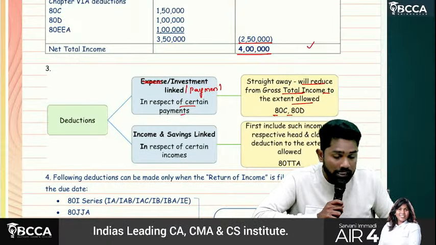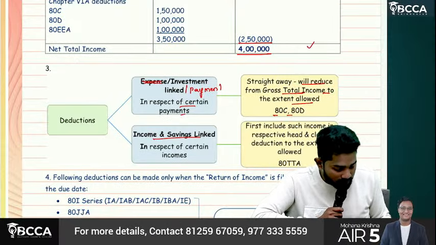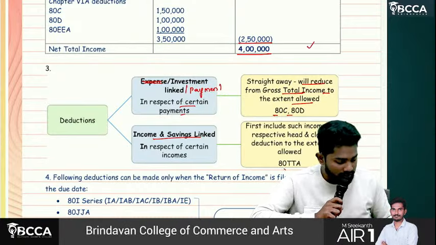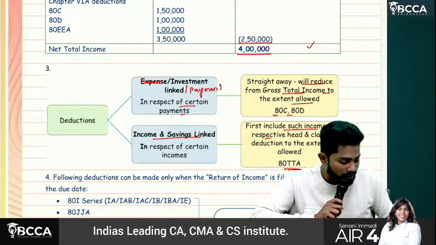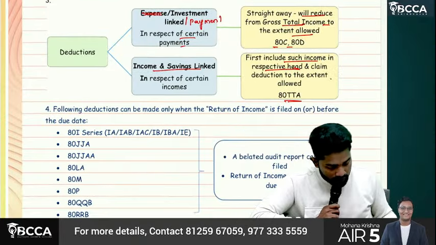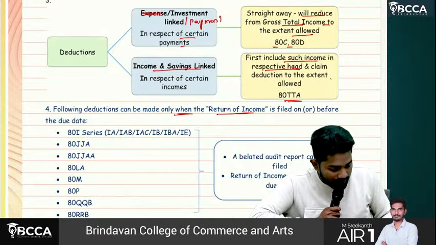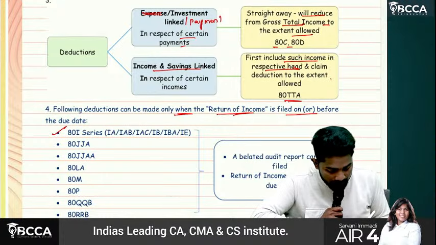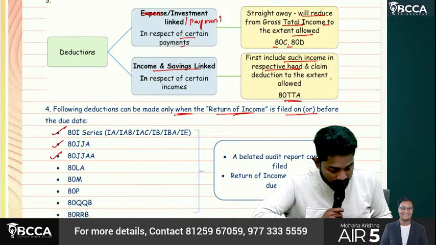Examples are like 80C, 80D. Whereas income and savings linked deductions, like savings bank interest, 80TTA: first include such income in the respective head and then claim deduction to the extent allowed. Following deductions can be made only when the return of income is filed on or before the due date. What are those? 80I series, JJA, JJAA, LA, M, P, QQB, RRB.